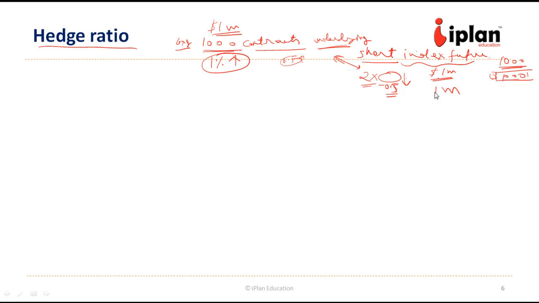Suppose we are $1 million long in our portfolio. At the same time, we should be $2 million short in index, and then we will be hedged completely.